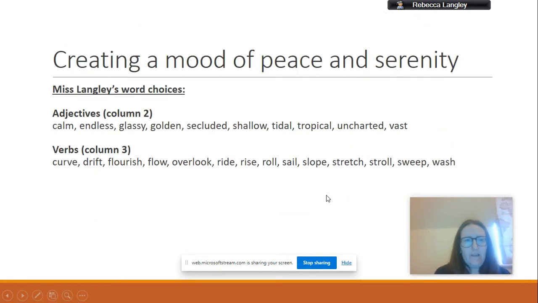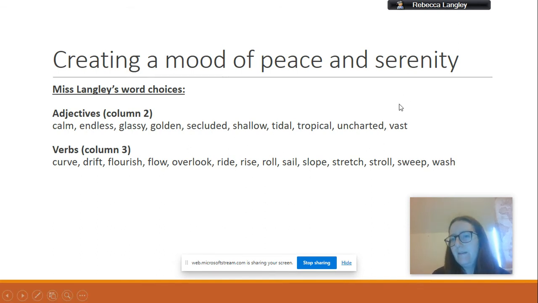So these were the ones that I decided. So these were my personal choices. From column 2, from the adjectives, I liked calm, endless, glassy, golden, secluded, shallow, tidal, tropical, uncharted, and vast. From column 3, I liked curve, drift, flourish, flow, overlook, ride, rise, roll, sail, slope, stretch, stroll, sweep, and wash. So I might be able to magpie some of those ideas in our own writing next week.